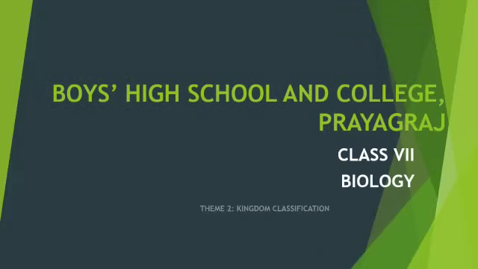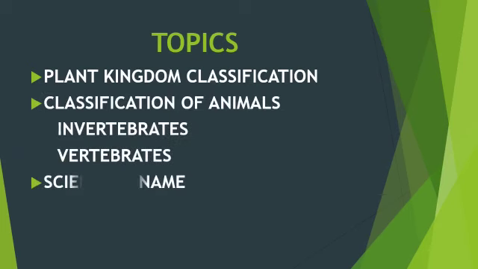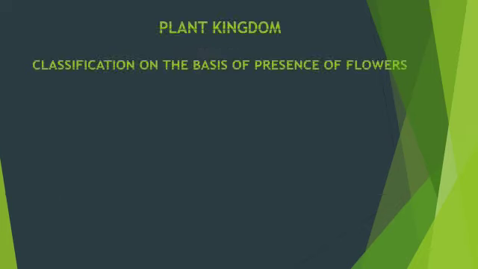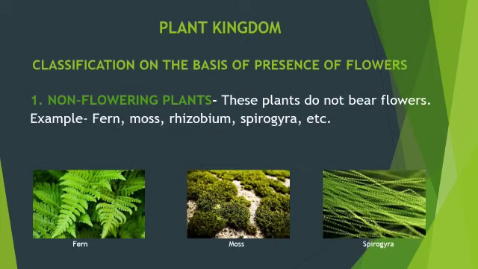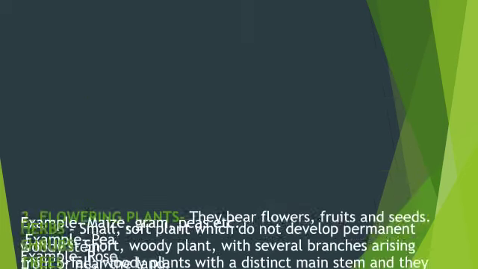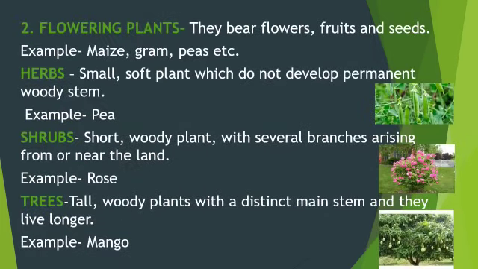Theme 2: Kingdom Classification. In this video, we will study the following topics: Plant Kingdom Classification, Classification of Animals, and Scientific Name. Under Plant Kingdom, first classification is on the basis of presence of flower. They are grouped into two: non-flowering plants and flowering plants. The examples of non-flowering plants are fern, moss, spirogyra, etc. Flowering plants are further divided into herbs, shrubs, and trees.